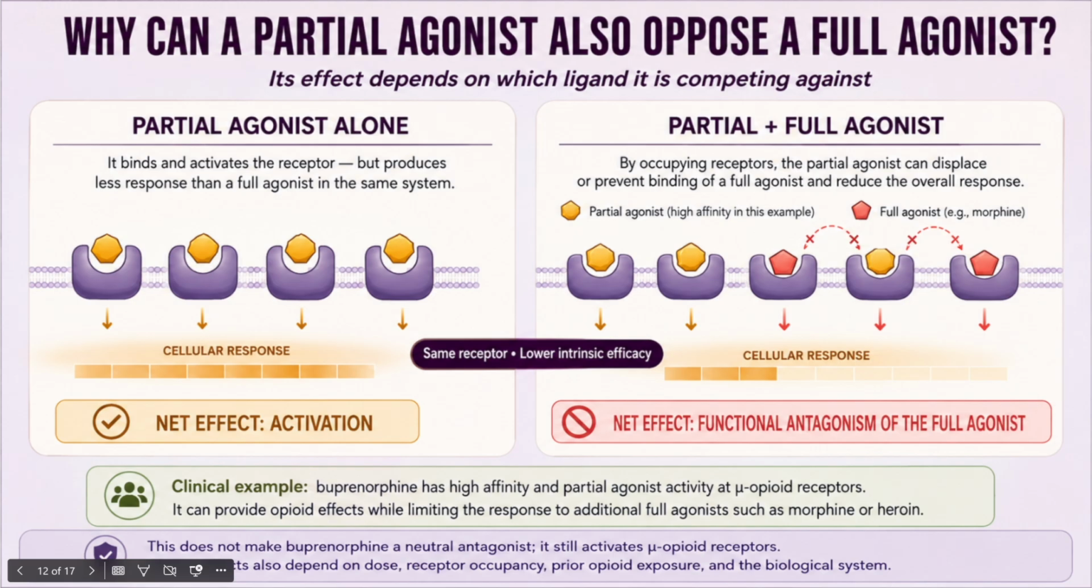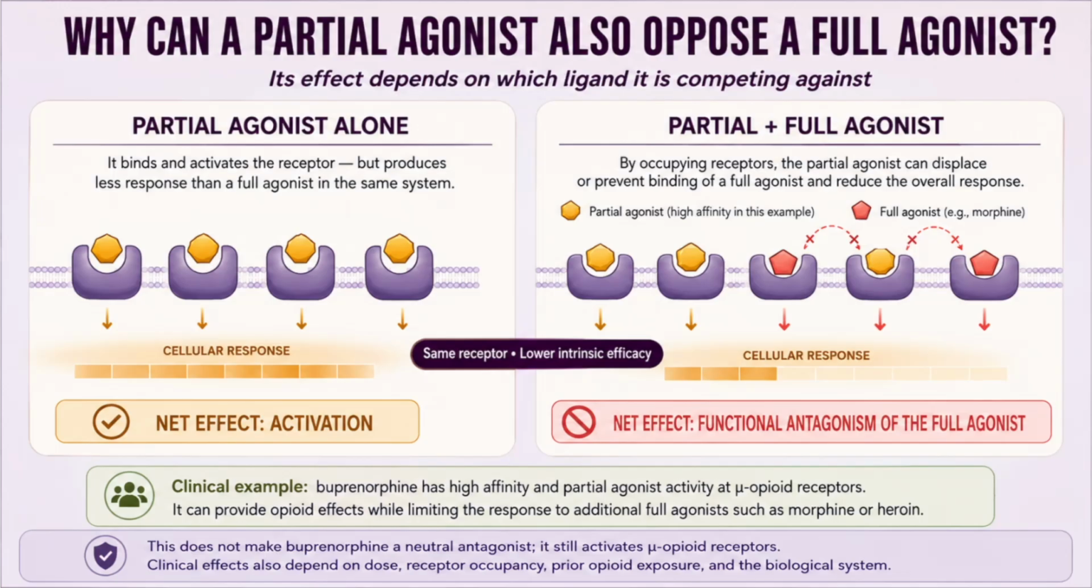Because it binds strongly and occupies a large proportion of these receptors, it can also limit the additional response produced by full agonists such as morphine or heroin. However, this should not be described as complete or absolute blockade. The clinical result depends on buprenorphine dose, receptor occupancy, prior opioid exposure, the full agonist concentration, and the specific effect being measured. This gives us the answer to the question from our opening slide.